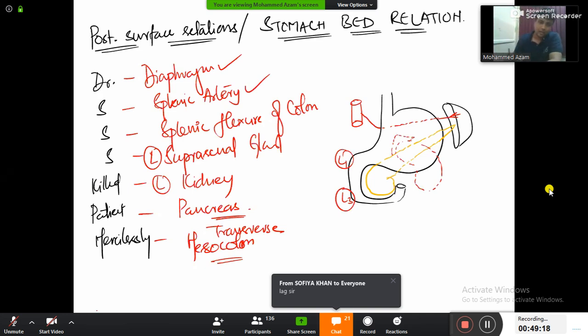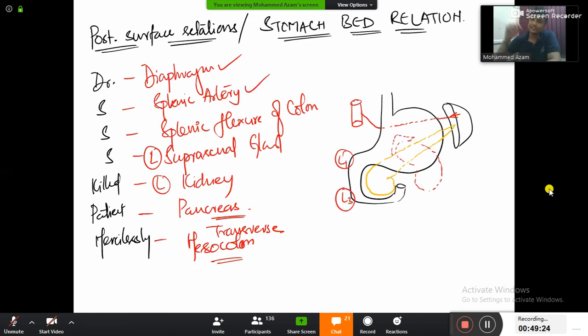ठीक है? So my dear friends, what I am trying to tell you is that, listen to my logic here. Apply this trick here. Duodenum will be from L1 to L3. Duodenum is from L1 to L3. And exactly at the same place we'll be having kidney also. Kidney will also be from L1 to L3. Okay? So above the kidney, definitely adrenal gland.